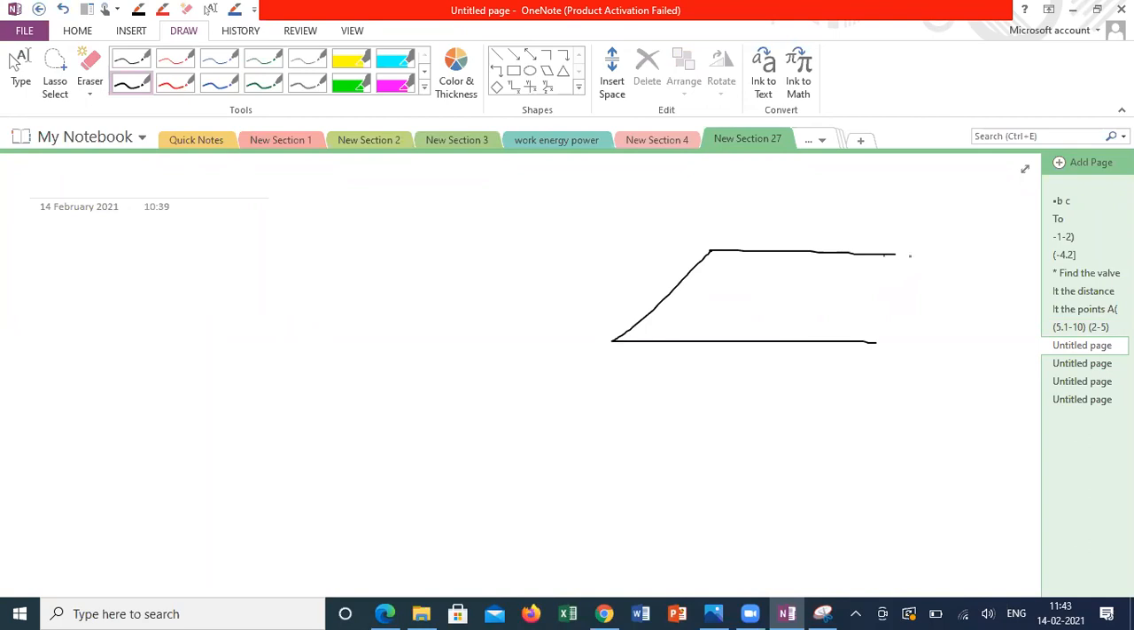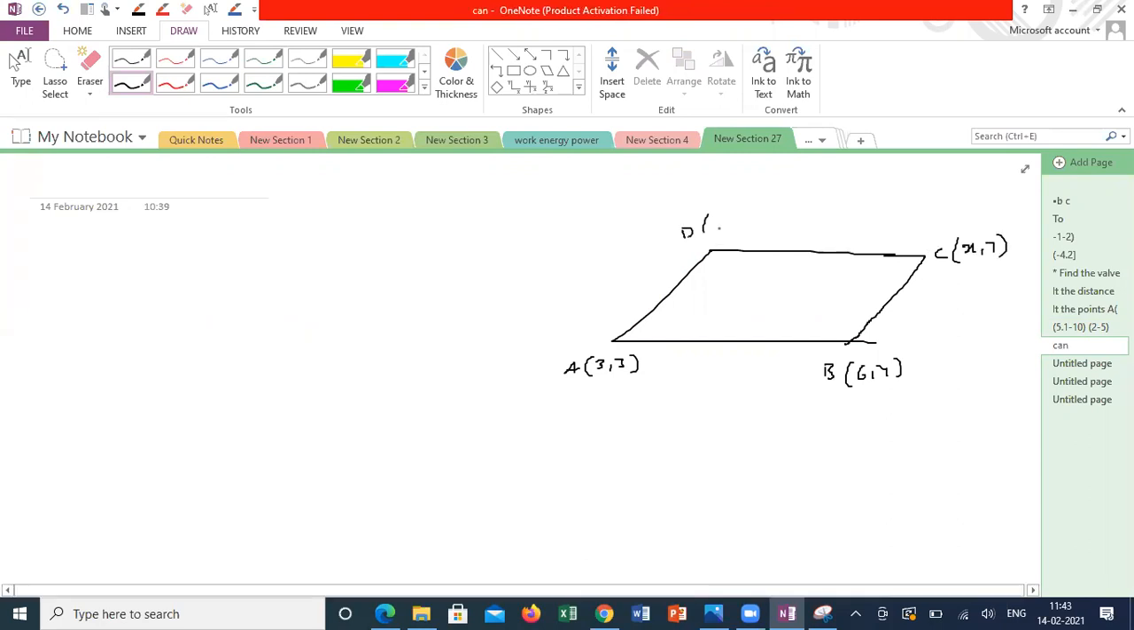A, B, C, D are the vertices of a parallelogram. A is 3 comma 3, B is 6 comma y, and C is x comma 7, and D is 5 comma 6. Find x comma y values. Find x and y.